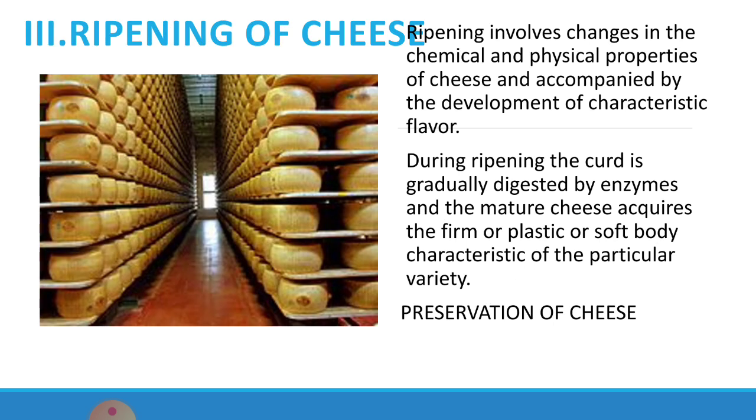The third step and the most important step in cheese production is ripening. Ripening involves changes in the chemical and physical properties of the cheese and is accompanied by the development of characteristic flavor. During ripening, the curd is gradually digested by the enzymes and the mature cheese acquires the firm or plastic or soft body characteristic of a particular variety, which is followed by preservation of cheese.